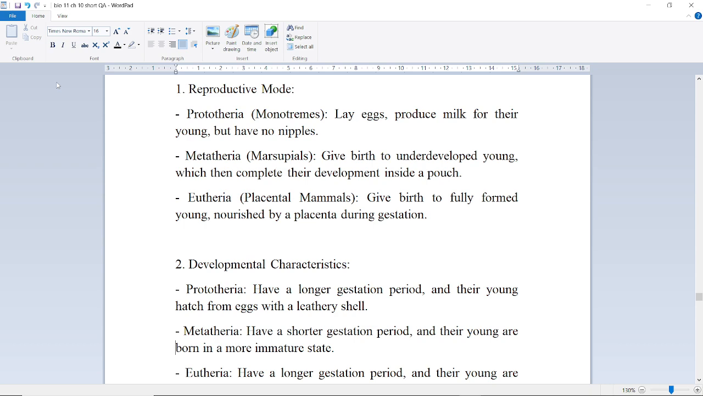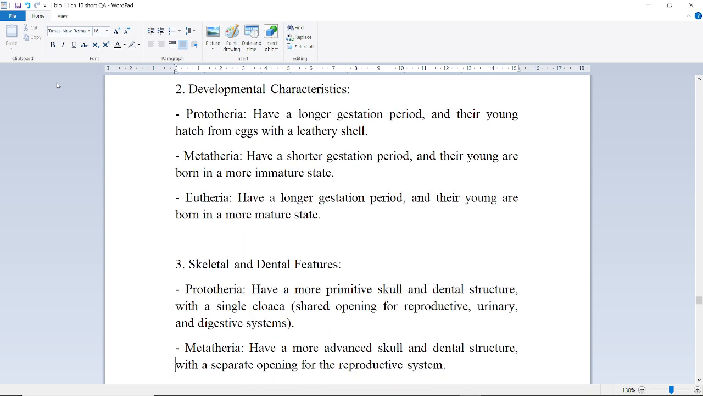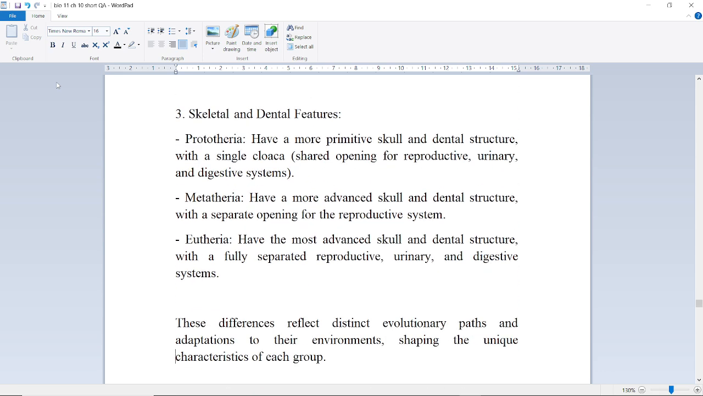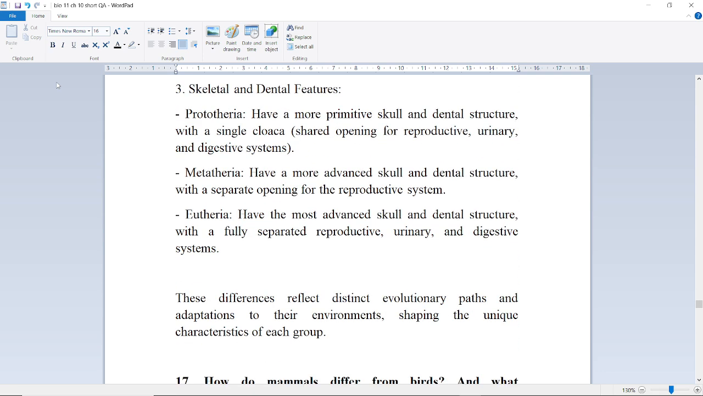Next is developmental characteristics. Prototheria have a longer gestation period and their young hatch from eggs with a leathery shell. Metatheria have a shorter gestation period and their young are born in a more immature state. Eutheria have a longer gestation period and their young are born in a more mature state. Next is skeletal and dental features. Prototheria have a more primitive skull and dental structure with a single cloaca, a shared opening.